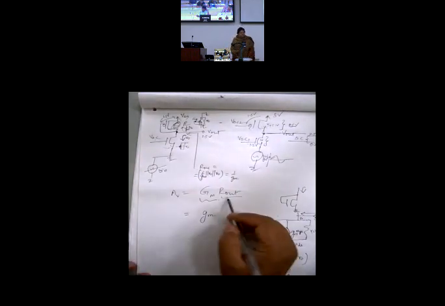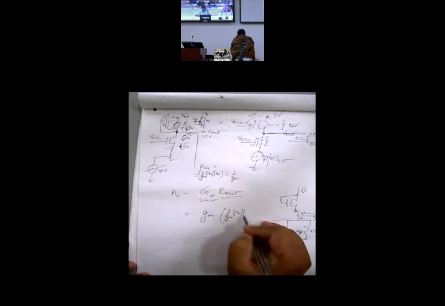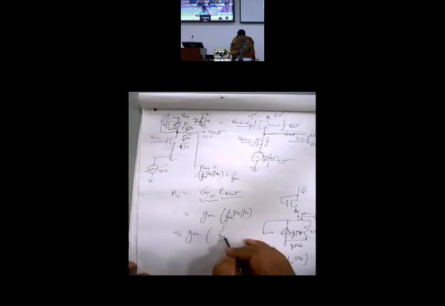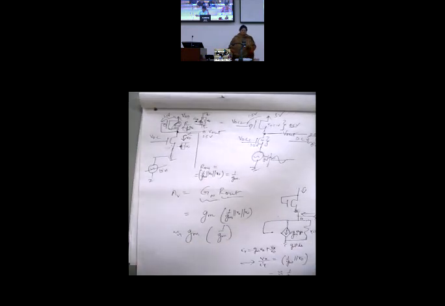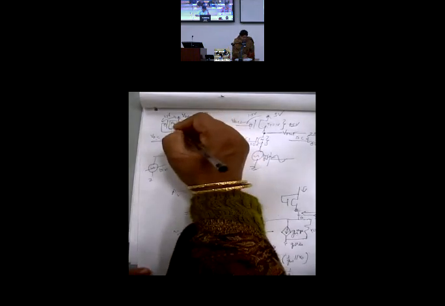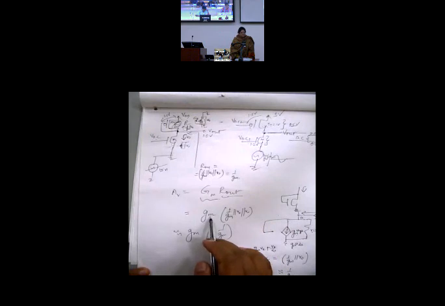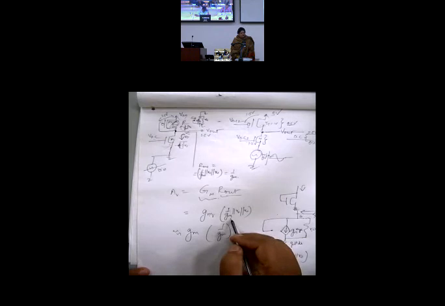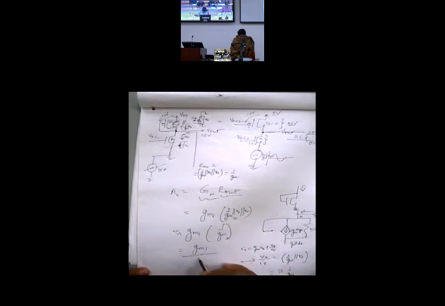So what will be your gain? Now we have to know, because these two gms are of two different transistors. If I say this is M1 and this transistor is M2, then this gm is for 1 and this gm is for 2. So gain now becomes gm1 by gm2.